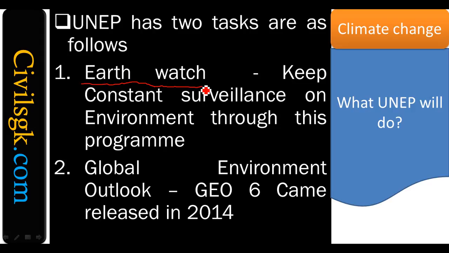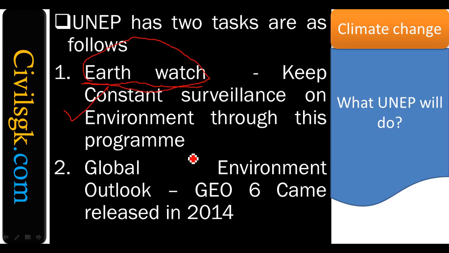They will check why the climate is increasing, why there is much more heat in the African deserts, why there is much less on the poles, what the reasons behind it are, each and everything. If the climate increases or decreases, they will find out the solutions. So that is what you call Earth Watch.